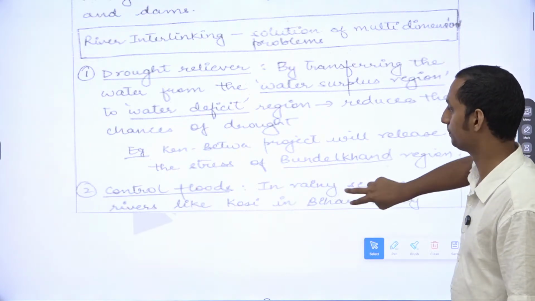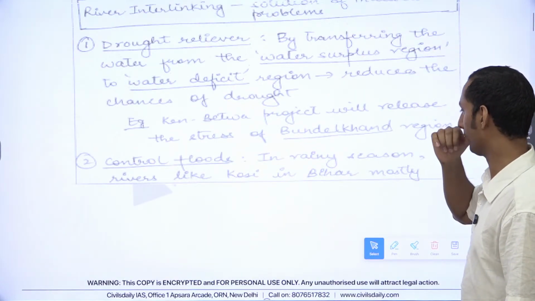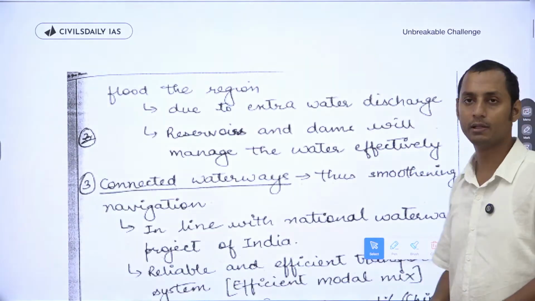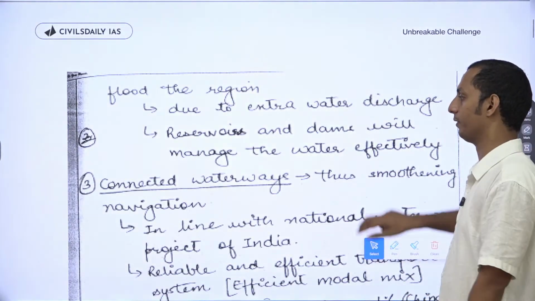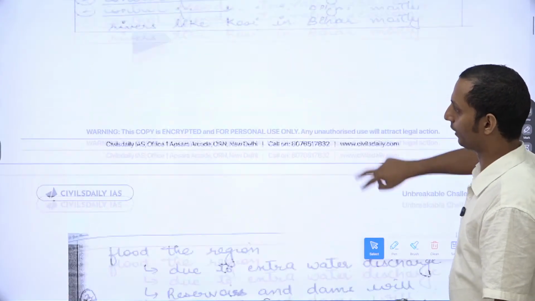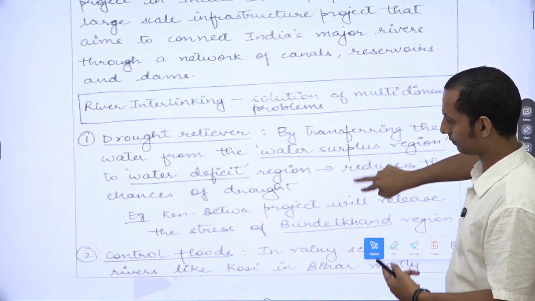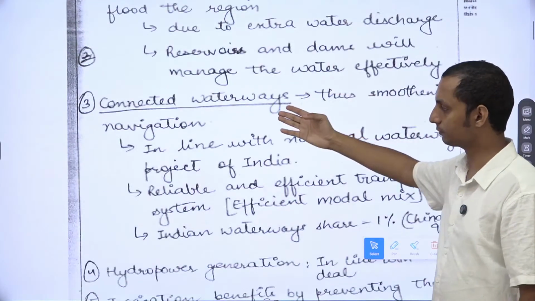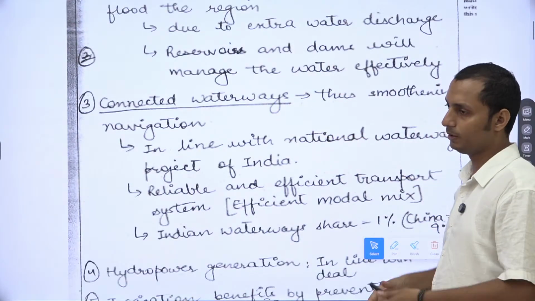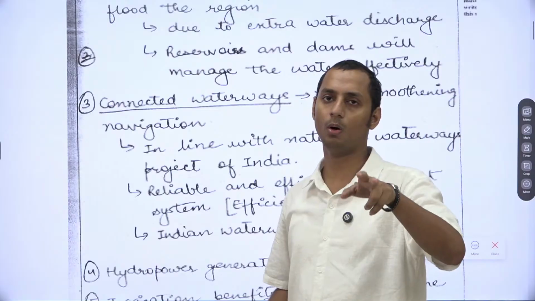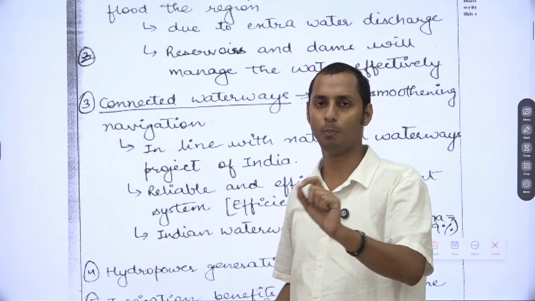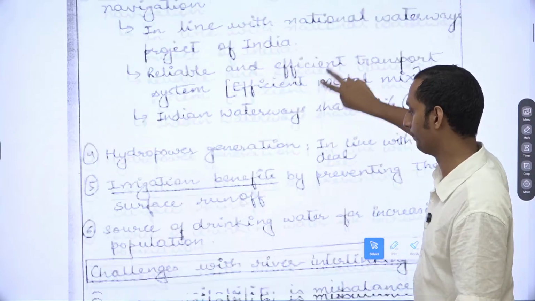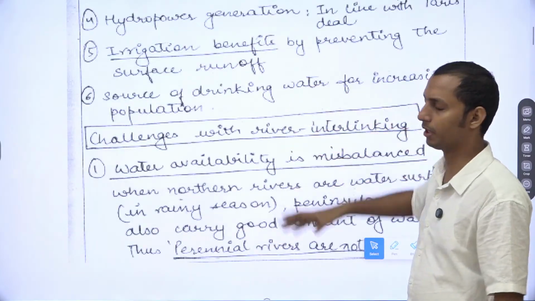Control floods. In the rainy season, rivers such as the Kosi in Bihar mostly flood the region. For that, we can interlink the Kosi and any other different river. So you have mentioned drought, then flood, then you go for connected waterways. But you need to provide at least two points in each of these, okay? Don't just provide a single point, but try to provide multiple points, because this is the most significant body part. Hydrogen generation, irrigation benefits are not required.